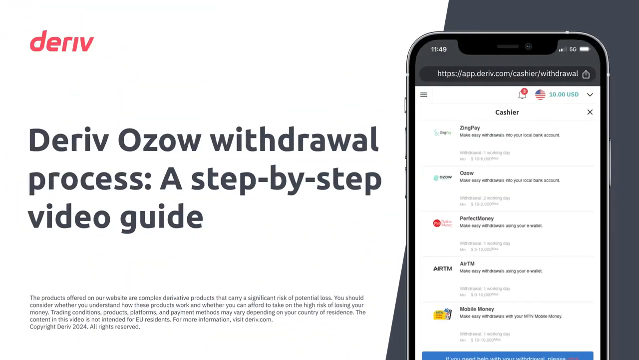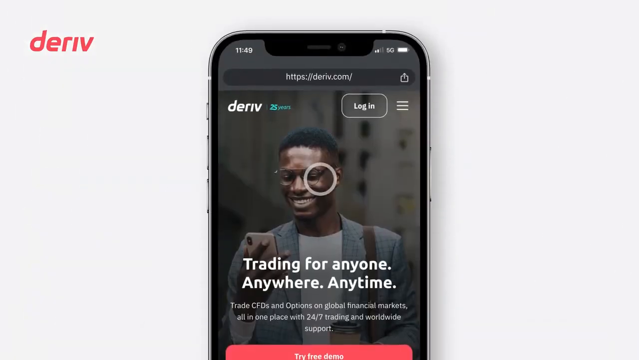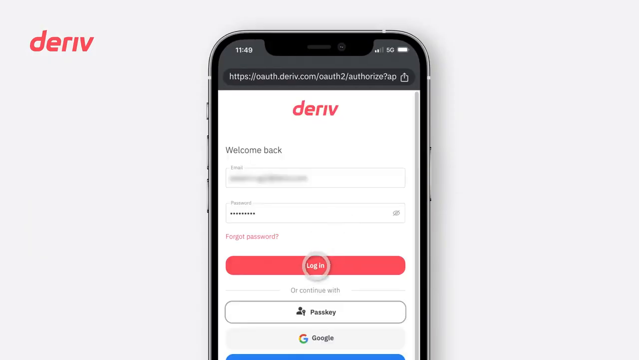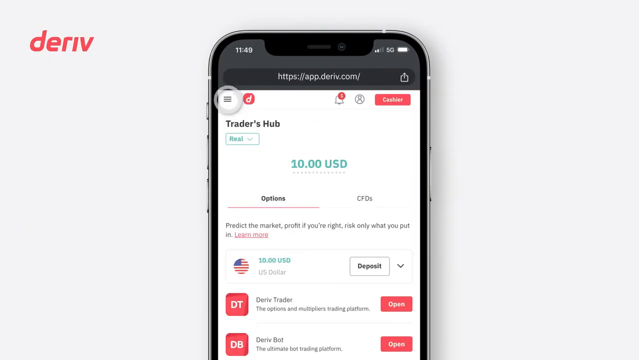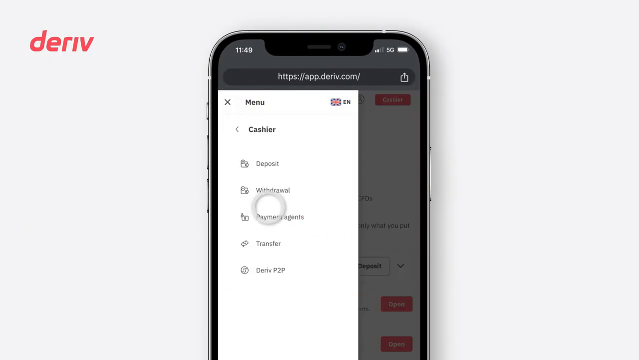Today, we'll show you how to withdraw funds from your Deriv account using Ozow. To begin, log into your Deriv account. From Traders Hub, navigate to the Cashier section. Then select the Withdrawal tab.